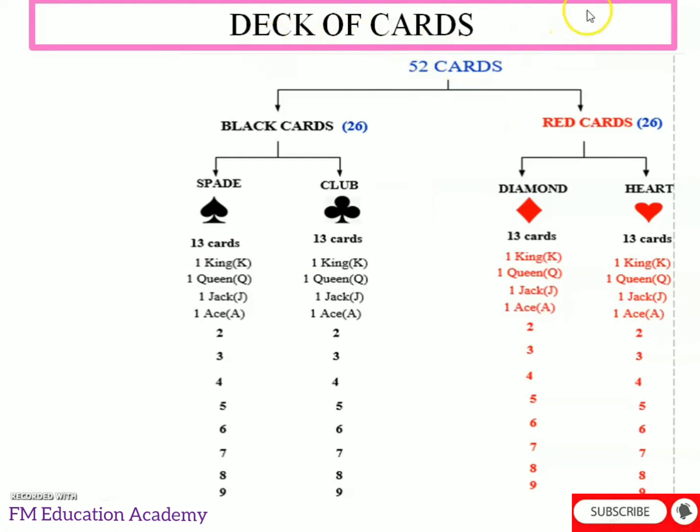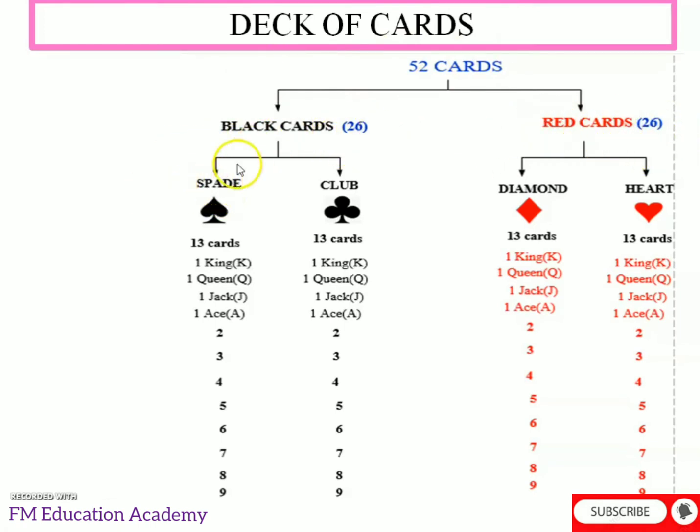Now let us come to a very interesting topic of cards. In our cards we have totally 52 cards. These cards we know are used for playing. On them we have spades, clubs, diamonds and hearts. In 52 cards, always 26 will be black cards and 26 will be red cards.